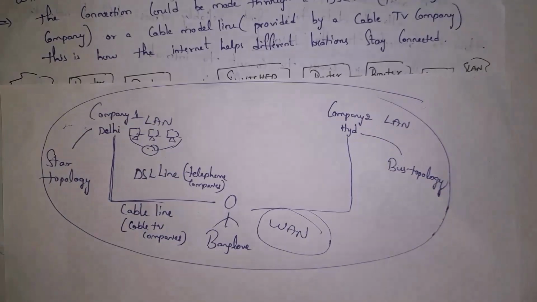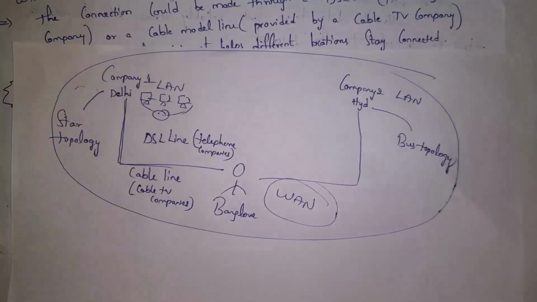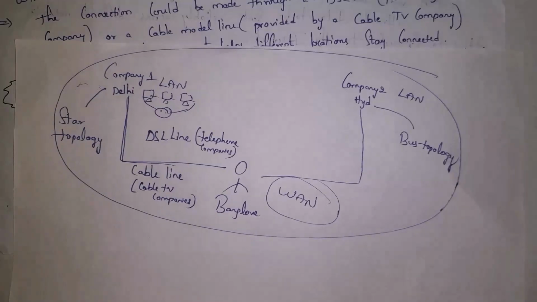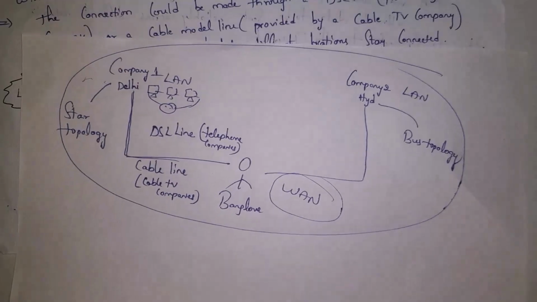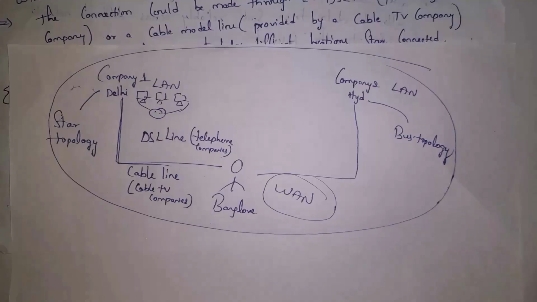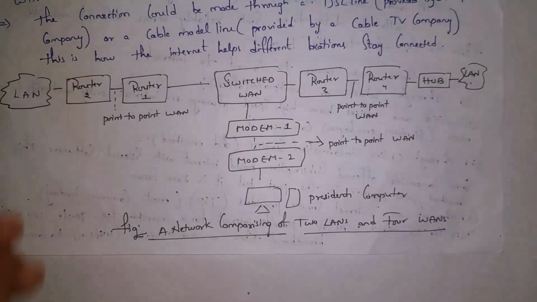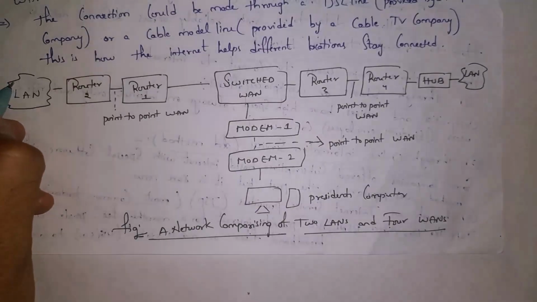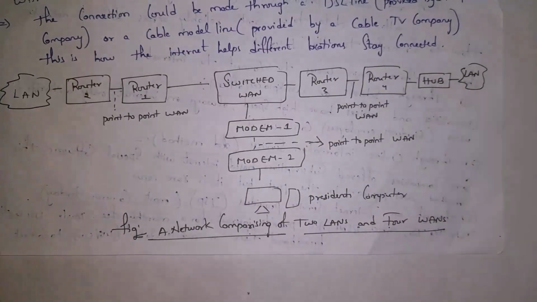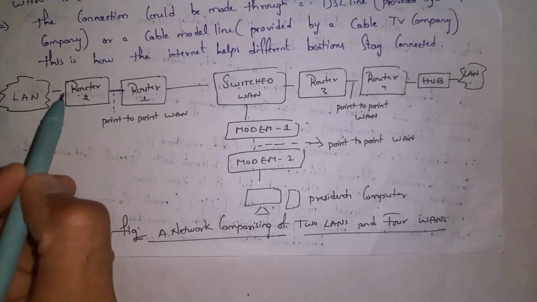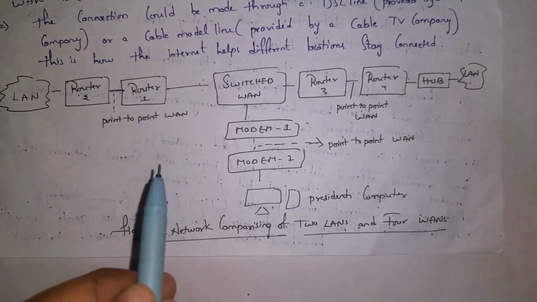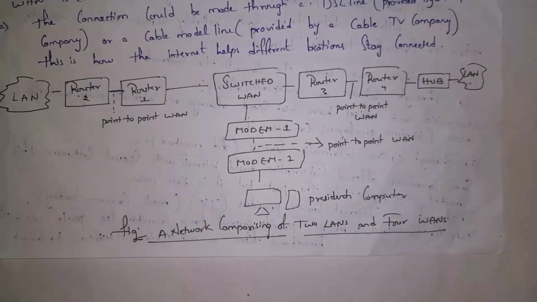Guys, various kinds of cables are connected to telephone towers through which data travels. And there are various kinds of TV towers in various locations, all connected by using cables. So data will travel either by using DSL lines or cable lines. Yes, a LAN is one software company where all devices are connected. This company contains a company router and an outside router. Both are connected. We call this connection a point-to-point WAN.